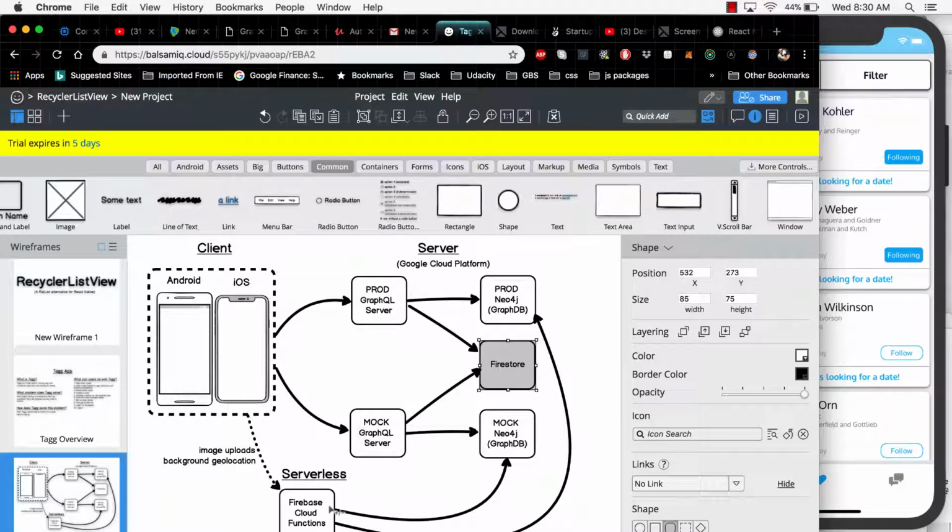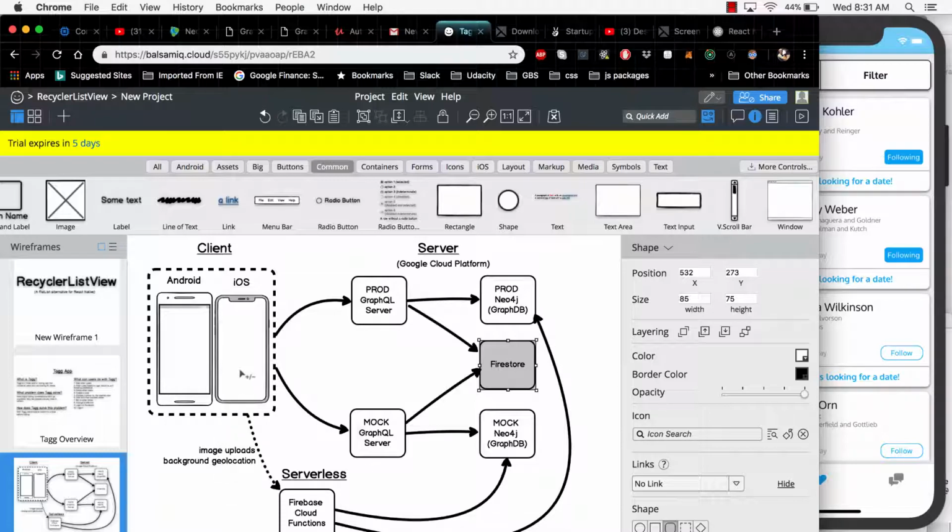There's a few things I'm using a serverless architecture for, and that's with image uploads and background geolocation. So when the user moves around, I am sending longitude and latitude information to my databases, just so I can track where the user is and what users are in their area.